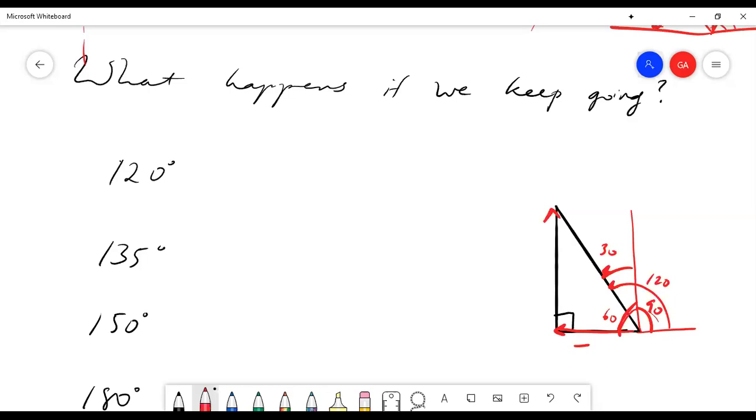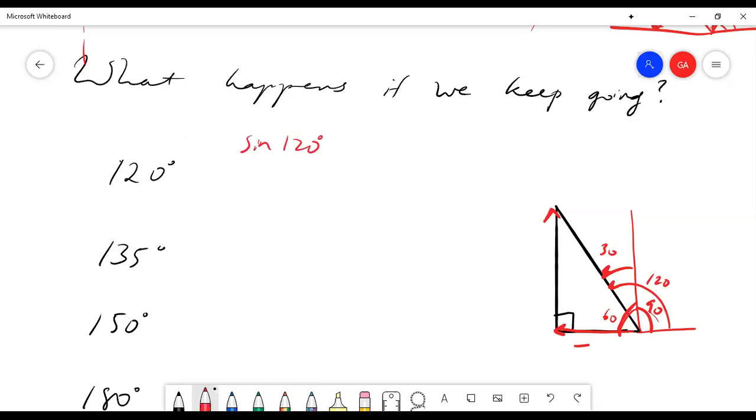Cosine of negative 120? That's not correct, but that's a good guess. Cosine is 60. Okay, so sine of 120 degrees.